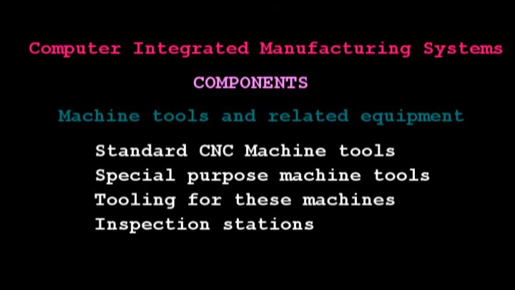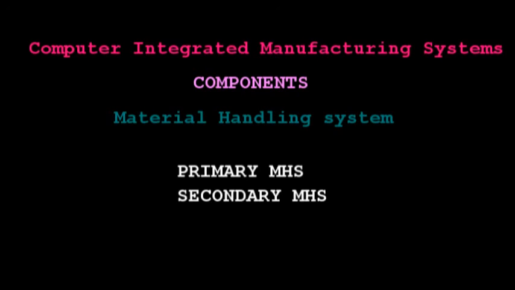If more varieties of parts are to be processed, standard machine tools which are more flexible are to be selected. If the product life is to be long, the CIMS can include more specialized and less flexible machine tools. Okay, so this is about machine tools and related equipment.